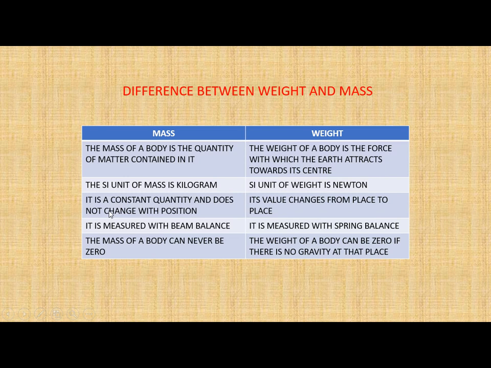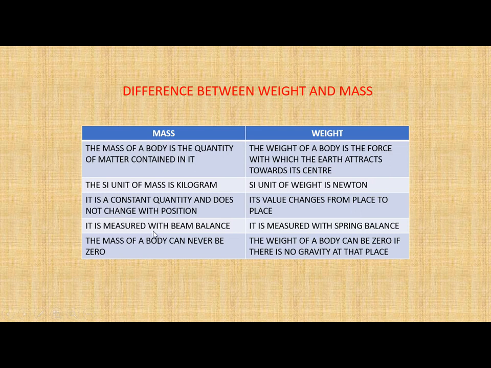Mass remains constant; if you move from one place to another, it will not change. And weight, its value changes from place to place. You have just studied that if you go to the moon, then your weight will become 1/6 of your weight on earth. So suppose you weigh 40 kg on earth, then your weight on the moon will be 1/6 of that 40 kg.